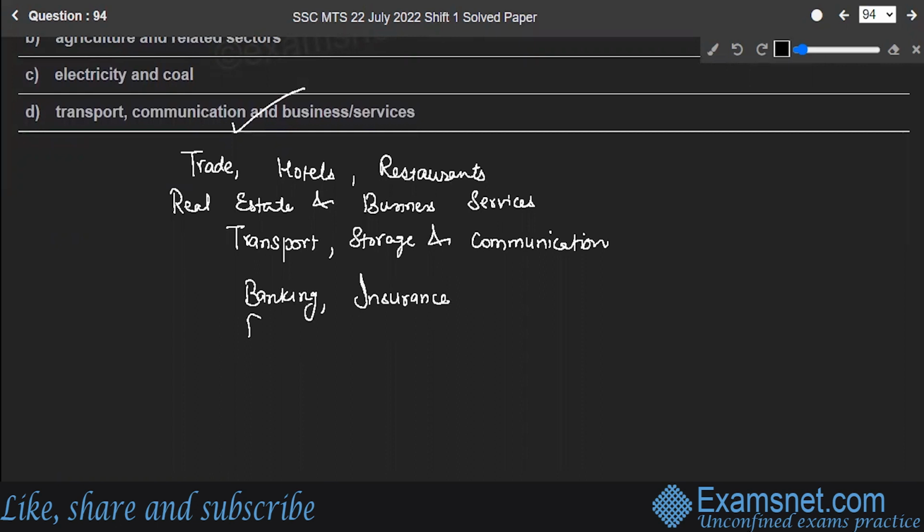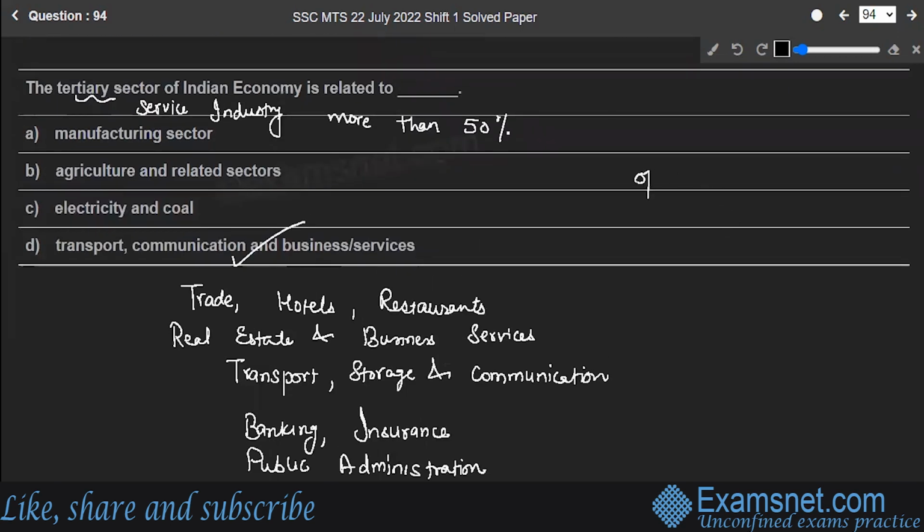Then public administration. So option D is the correct answer to the question.